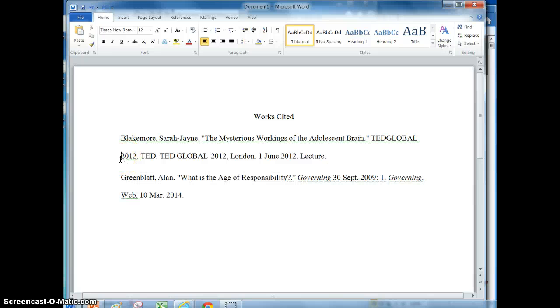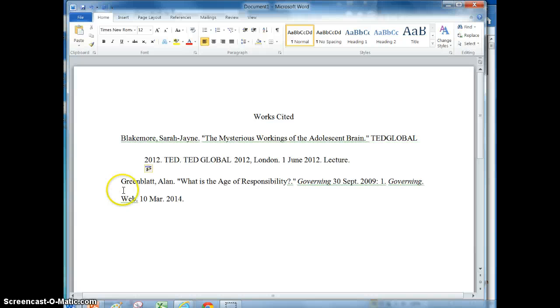Let's make sure we indent every line after the first. Make sure you indent every line after the first of each source. So it looks a little like this, guys.